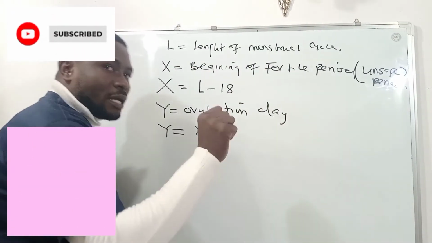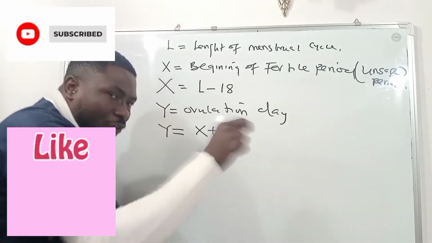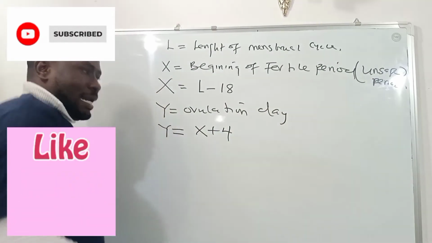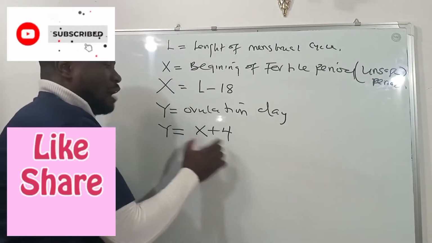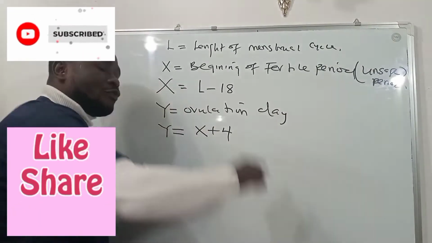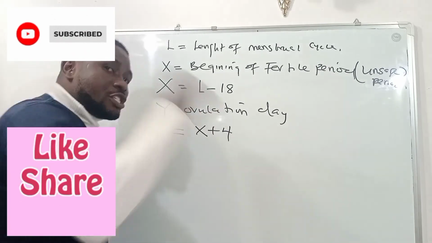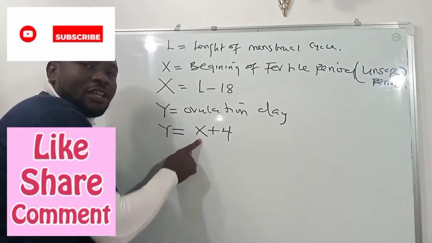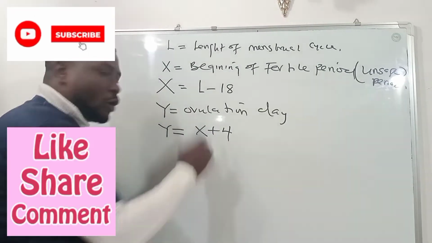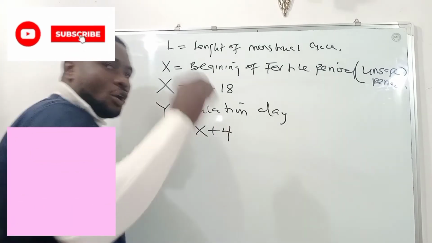When you have done that, you've gotten the first day of the fertile period. To that answer, that first day, once you add 4, you will get the ovulation day. And that's why I have written it this way. I say where X is the first day of the fertile period. Remember, the fertile period is the unsafe period. This is the X, the first day. When you add 4 to it, it gives you a value. That value represents the day of ovulation.